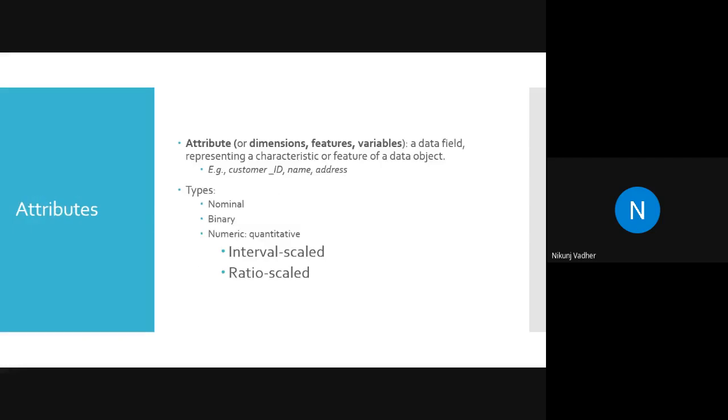Attribute. What do you call an attribute? A data field representing the characteristic or feature of a data object. I think I have explained that if I ask you what the attributes of a fruit are: taste, color, shape, size, smell. So these are the attributes of fruit.